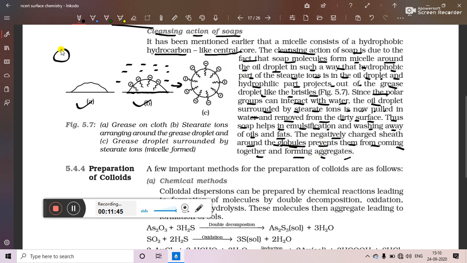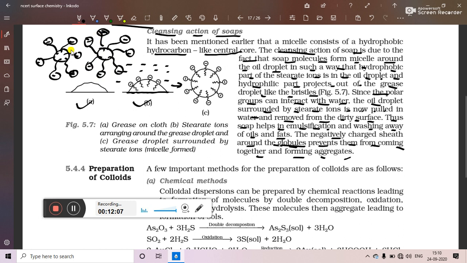So in between any two micelles which are present in the dirty water after washing of cloth, as we know that dirt along with soap molecules goes into the water, any two neighboring micelles will have a negative layer on the surface, so they will repel each other. Like charges will repel each other. So that means these micelles will not come close to each other, they will remain away from each other.